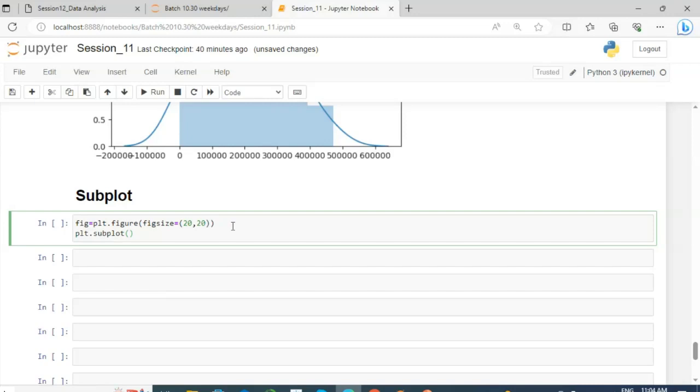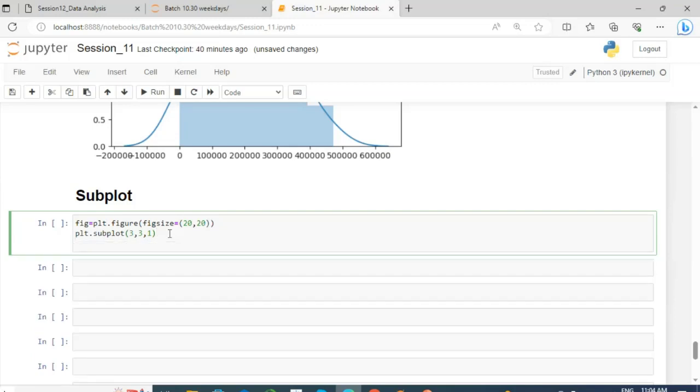In subplot you have to pass three numbers like 3, 3, 1, meaning 3 into 3 is 9. So 9 graphs will print. And 1 stands for I am going to print the first graph from these 9. And here you have to write the code of the graph.